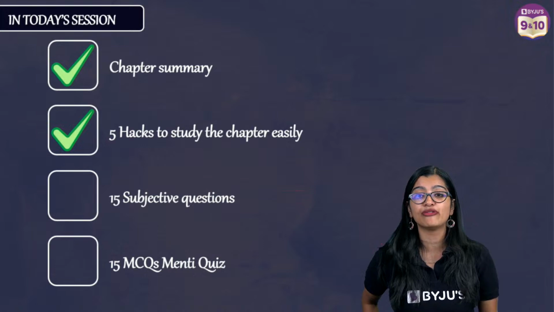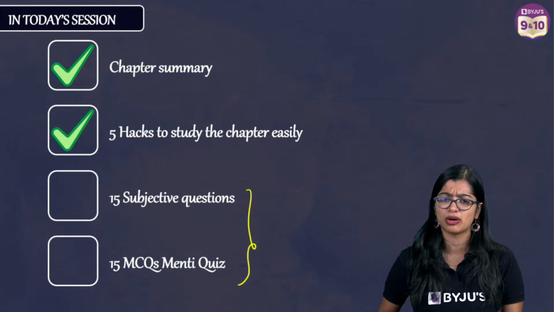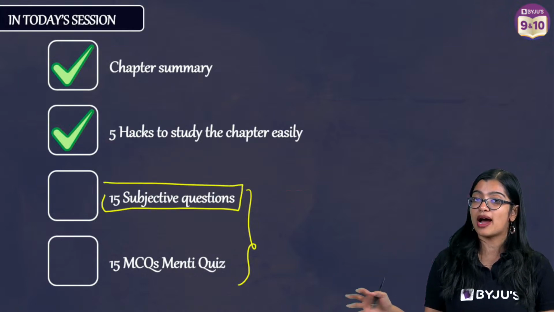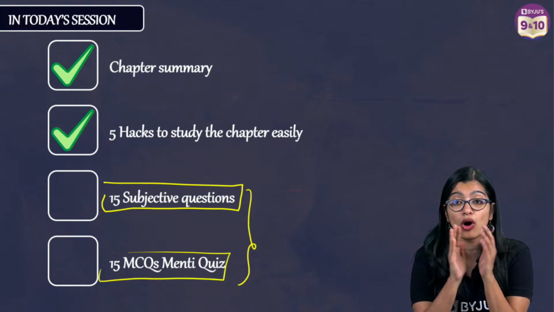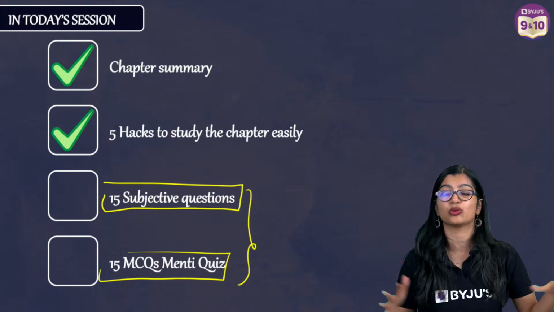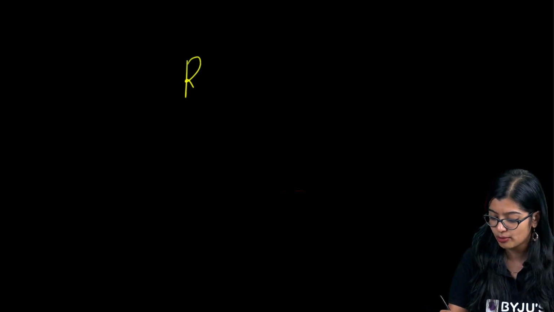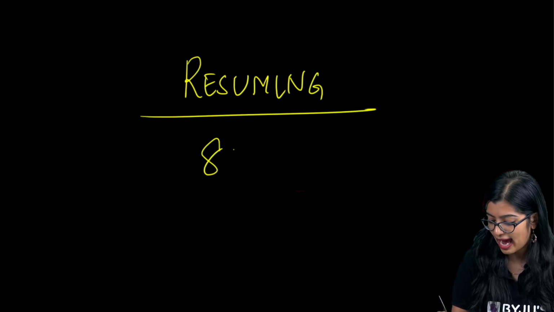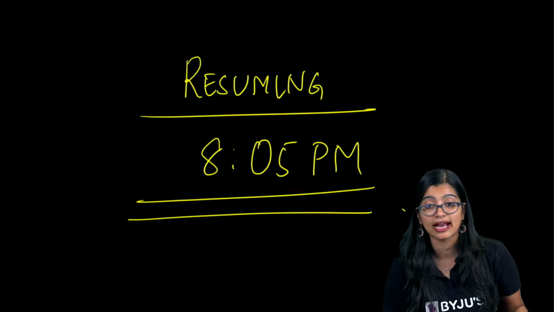So everybody, before I go ahead to the last part, there are just 30 questions which we will wind up. These 15 subjective questions are going to be very easy ones, and then we will move on to a 15-question Menti quiz. But before I go ahead, I'm going to give you a 5-minute break so that you can rest, drink some water, walk around, and we will resume at 8:05 p.m. So everybody go take a break.